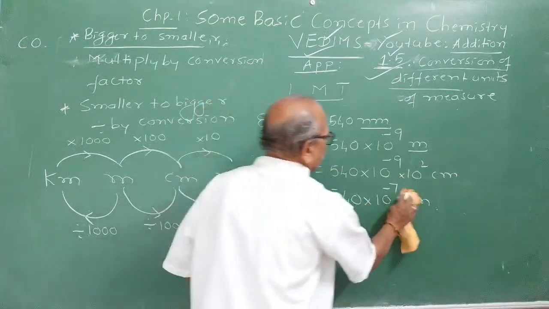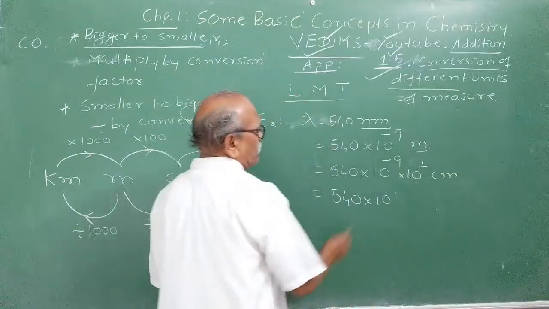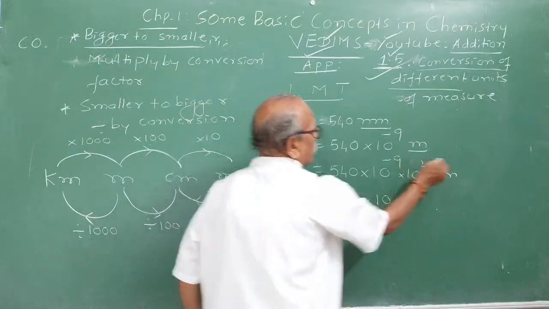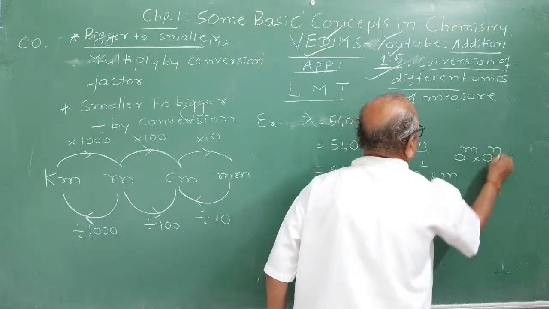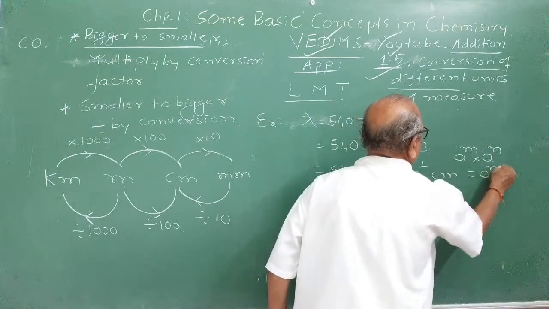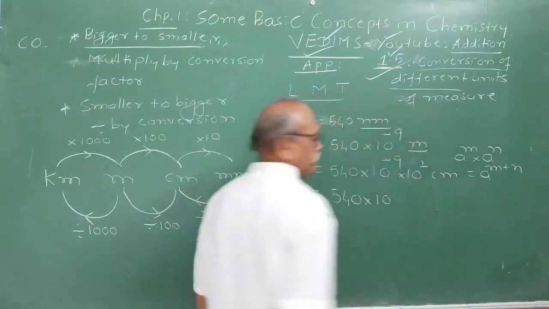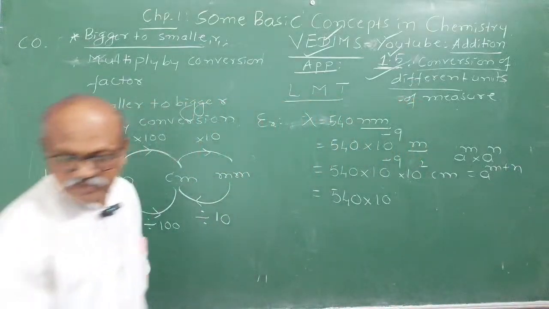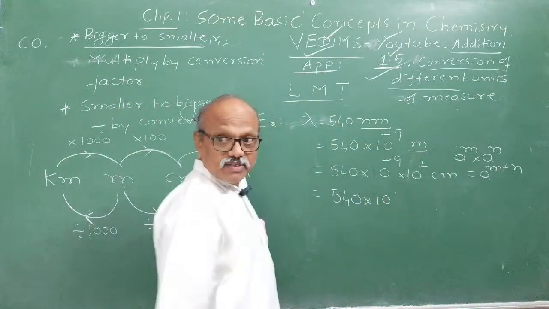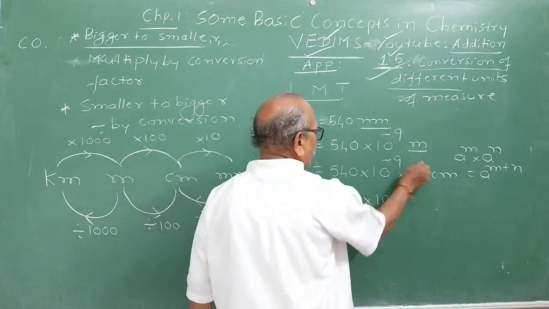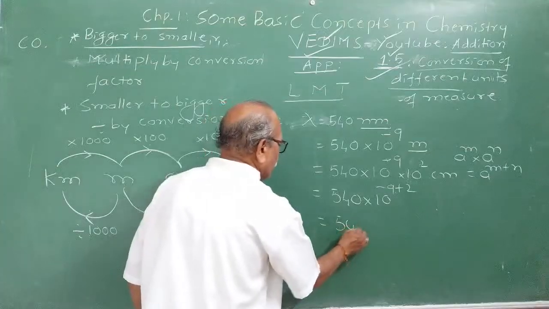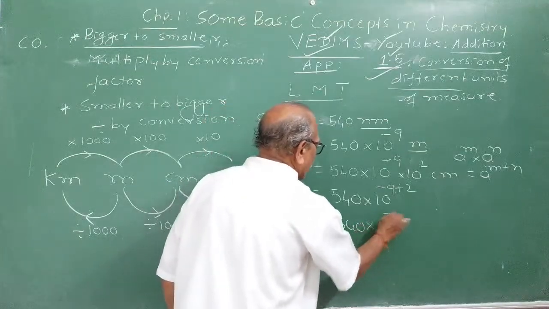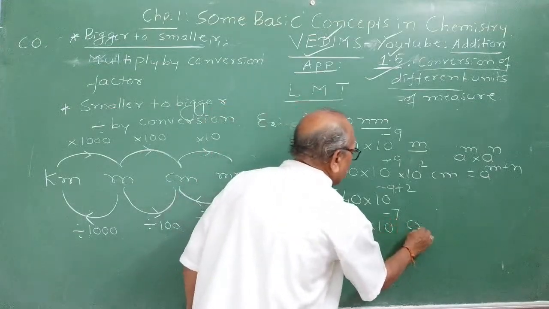You studied indices: a raised to m into a raised to n is a raised to m plus n. I hope you got it. You will get minus 9 plus 2, so 540 into 10 raised to minus 7 centimeter.